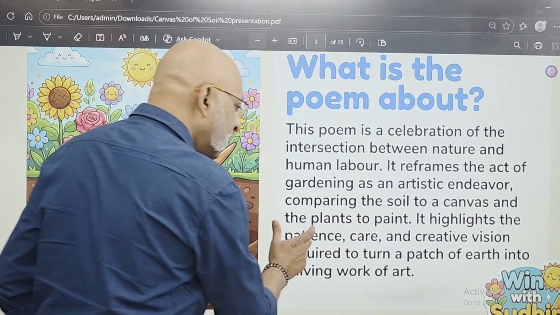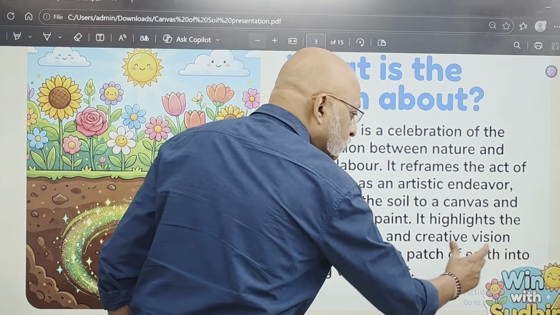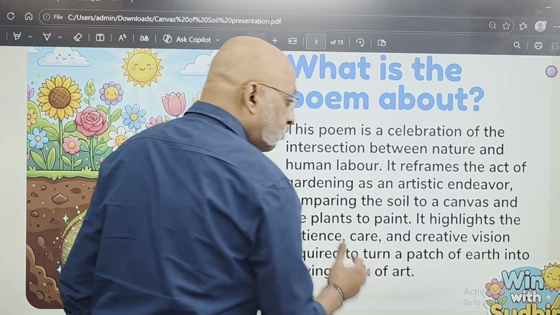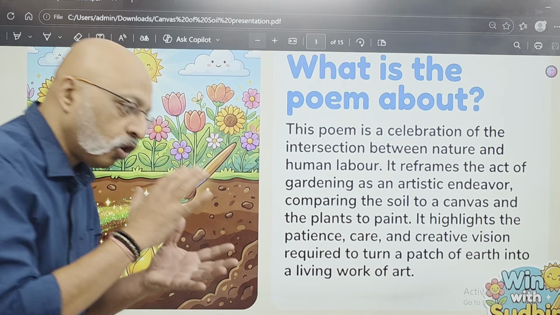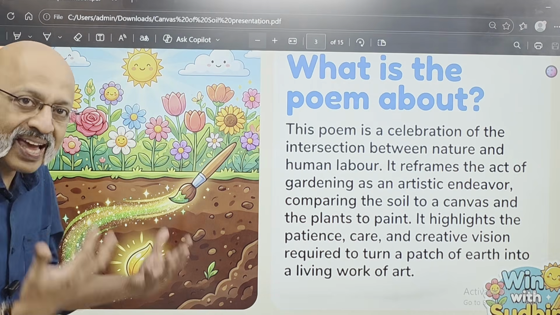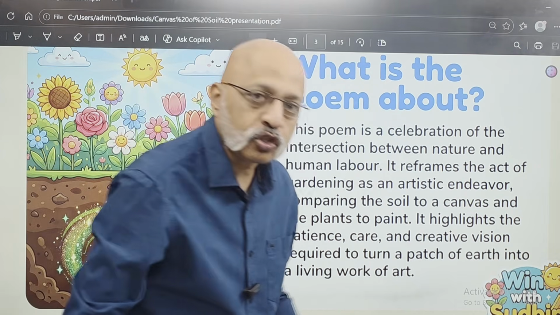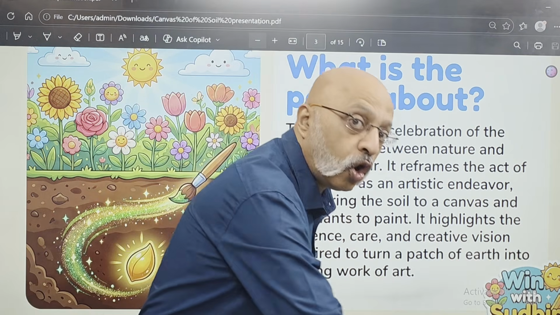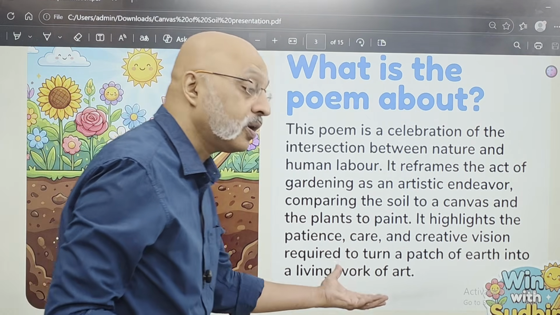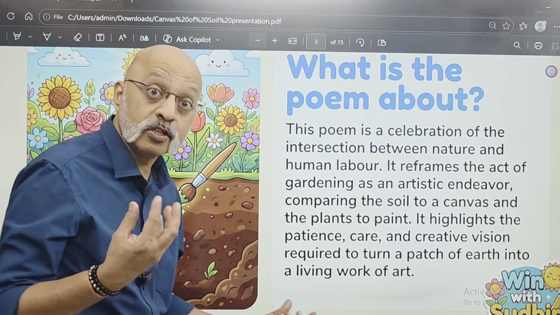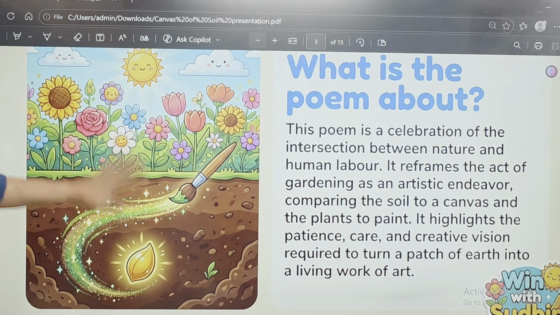It highlights the patience, care, and creative vision required to turn a patch of earth into a living work of art. So that is what this poem is all about: how with a lot of patience, time, caregiving and creativity, you are just given a patch of soil. There you use your art like a painter in order to create an artistic work. You create a living work of art. Living because the plants are living organisms. You get the point?